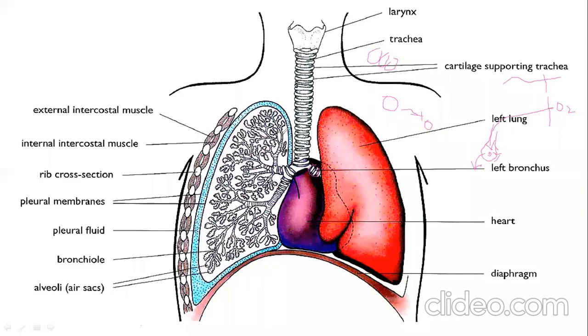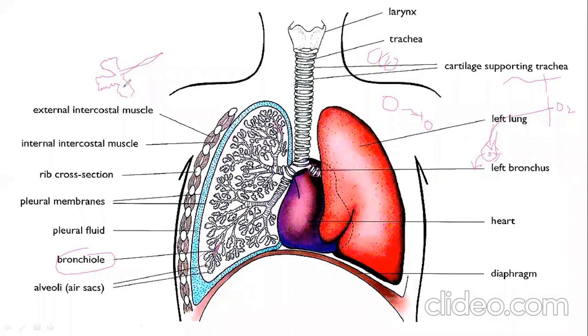At the end, they convert into other very thin pipes that have no cartilage. These pipes are called what? Bronchioles. You can see them here. And the bronchioles end with a grape-like, or sac-like structure, like this. These sac-like structures are called alveoli.